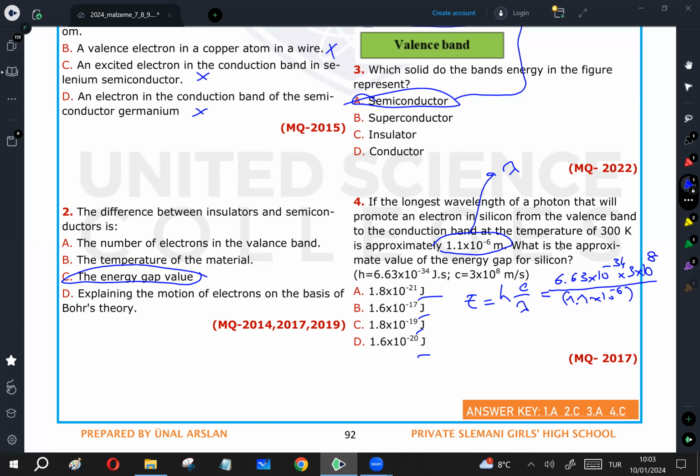6.63 times 10 to the power of -34 times 3 times 10 to the power of 8, divided by 1.1 times 10 to the power of -6. So the answer is 1.8 times 10 to the power of -19 joule. So C is the correct answer.